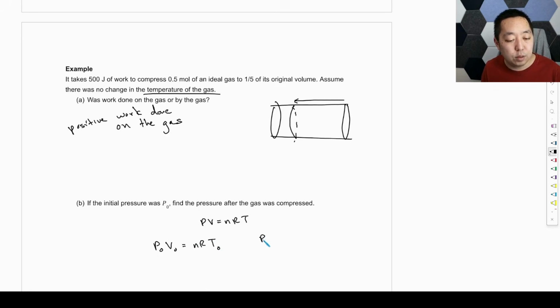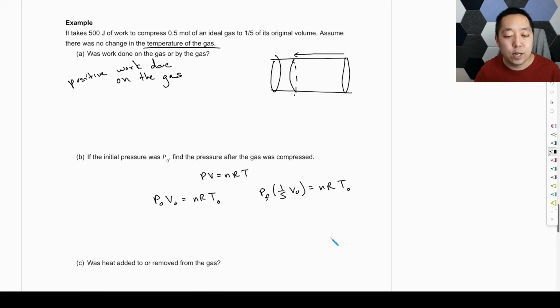And then the final pressure times 1/5 of the original volume, nR is the same, and the final temperature is still the same. So if you look at this expression, we kept the temperature constant, right? And the volume got multiplied by 1/5. These are all constant, so in order to keep it balanced, this has to get multiplied by 5. So we would say it's 5 P0.